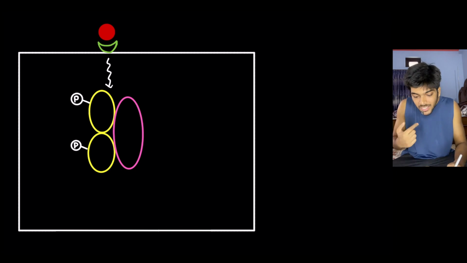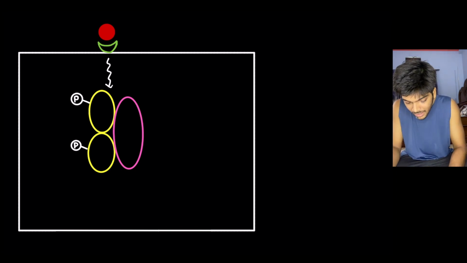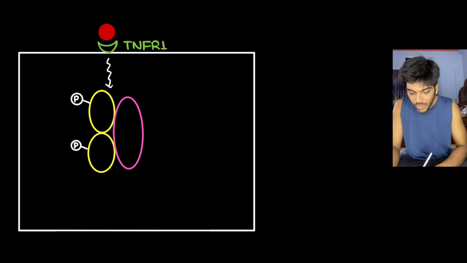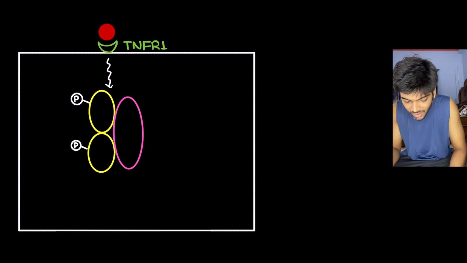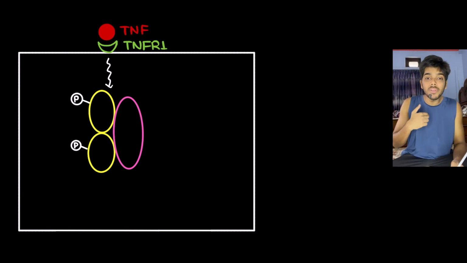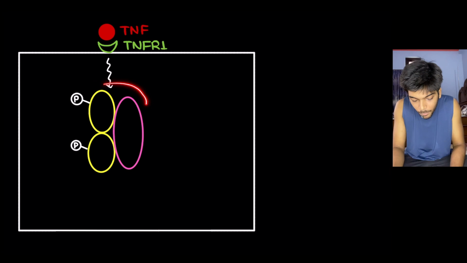Here also, on the surface of the cell, there is a receptor called TNF receptor 1, to which binds a ligand called TNF-alpha, which leads to the formation of a protein complex.